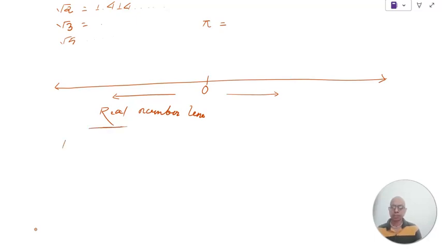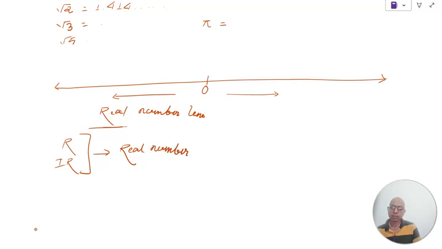And rational numbers and irrational numbers, both are real numbers. These are not imaginary numbers. Pi is a real number. Root 2 is a real number. They exist very clearly. So these all are real numbers.